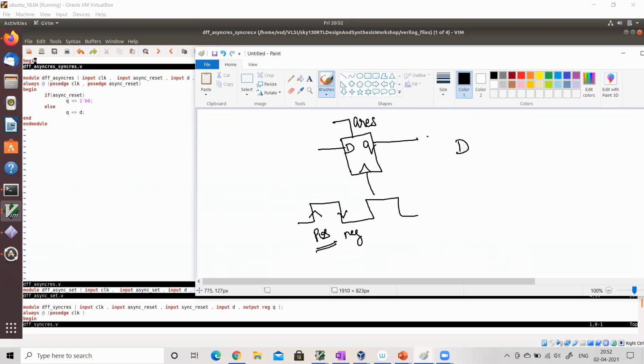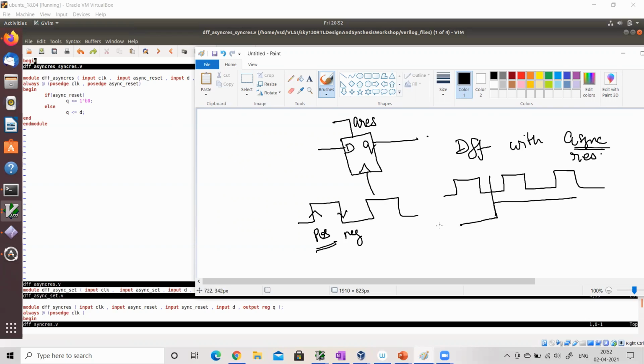So this is a D flip-flop with asynchronous reset. Why is it asynchronous reset? Because it is not looking for any clock. It does not wait for a clock. So if I have a clock and if I apply my reset here, the output Q will go low irrespective of whatever it was here. Whatever it may be here, I don't know whether it's a 0 or 1, but for sure after this point the output will be 0.